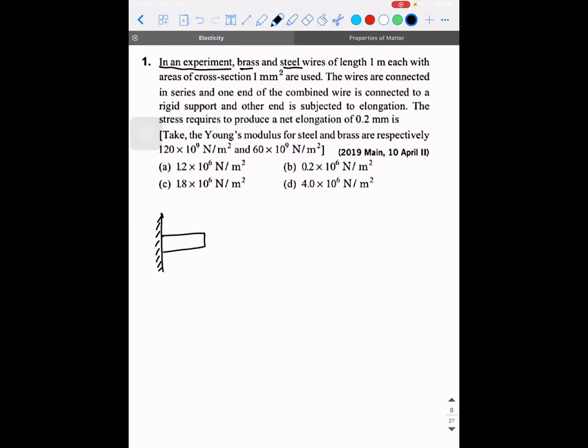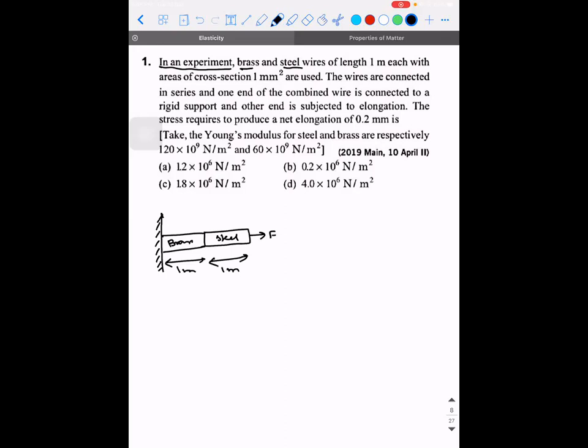Okay. So the fixed support, did they say which is going to be brass and which is going to be steel? So brass and steel, I'm taking it in the order. Each are of length, how much value? 1 meter. And there is a deforming force F that is applied.